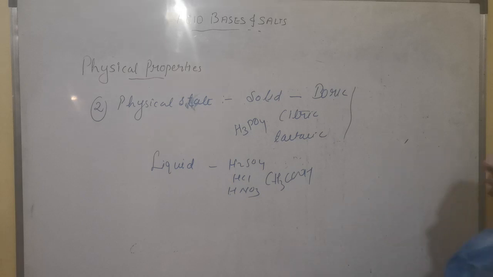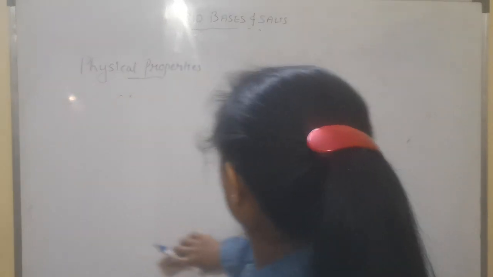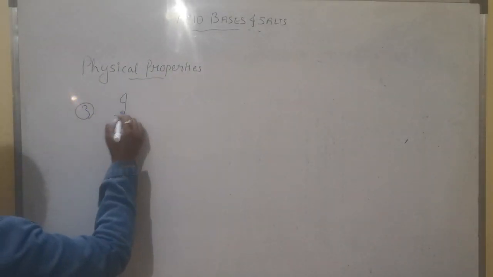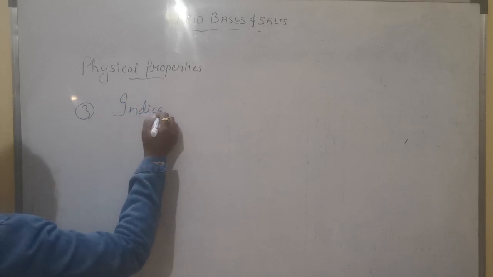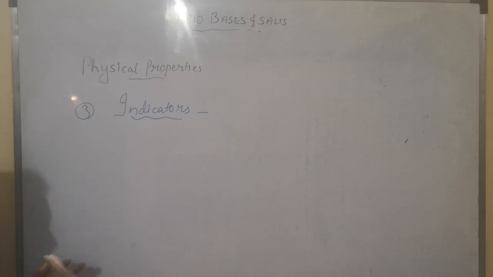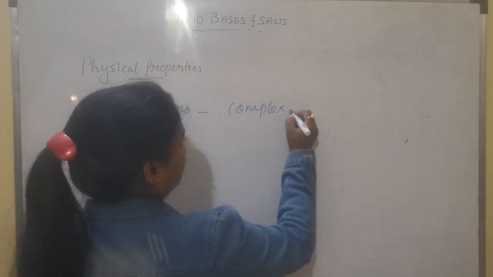Now the third point that we have to see is the effect of acids on indicators. So what are indicators?